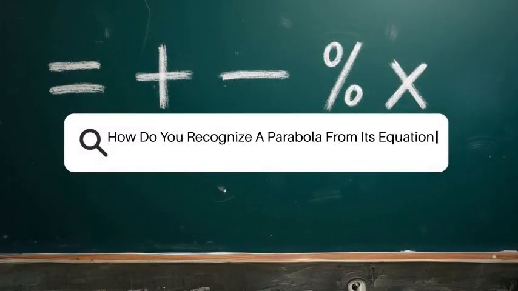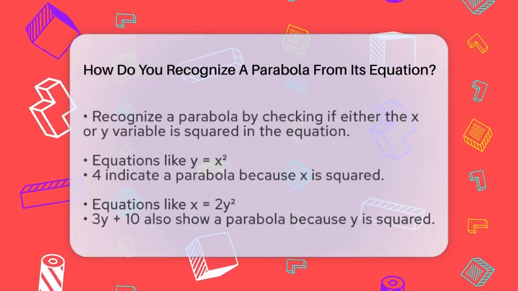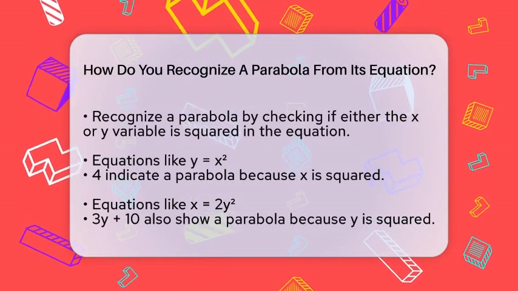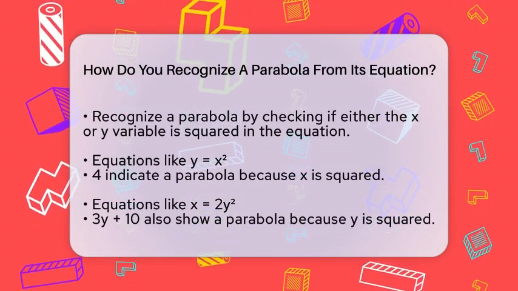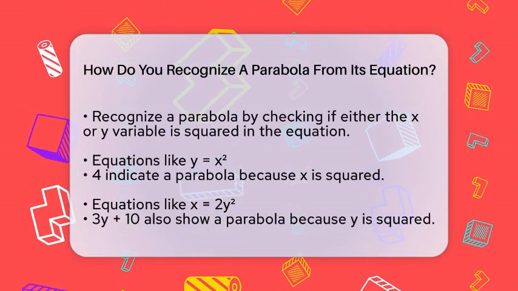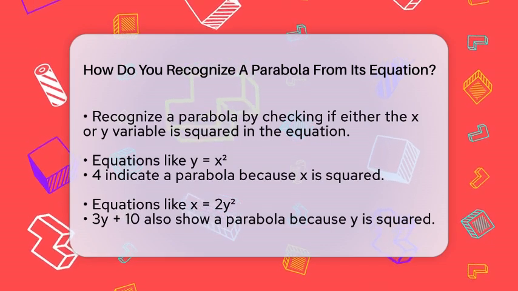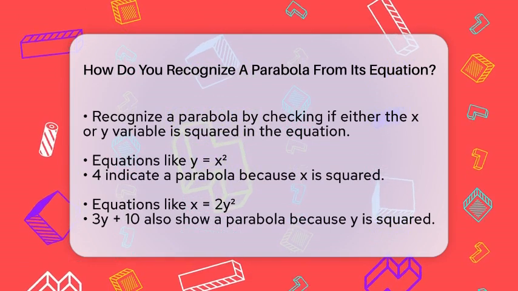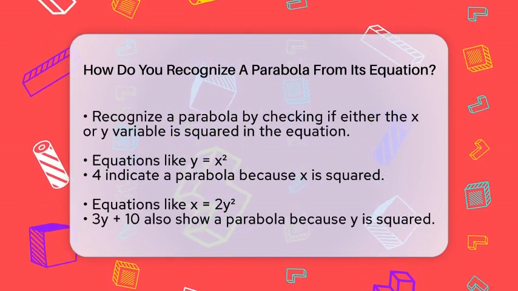How do you recognize a parabola from its equation? Imagine trying to identify a shape just by looking at its equation. It might seem tricky at first, but once you know what to look for, recognizing a parabola becomes simple. When you see an equation, the key is to check if either the x or y variable is squared. That's the main sign that you're dealing with a parabola.